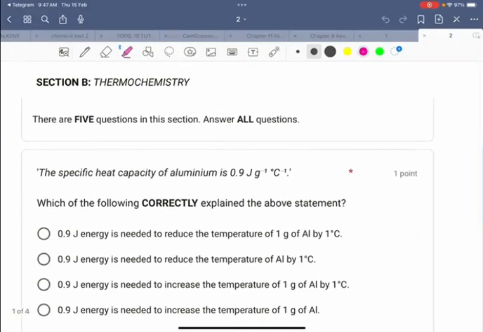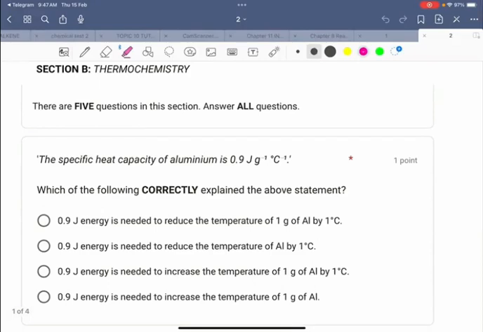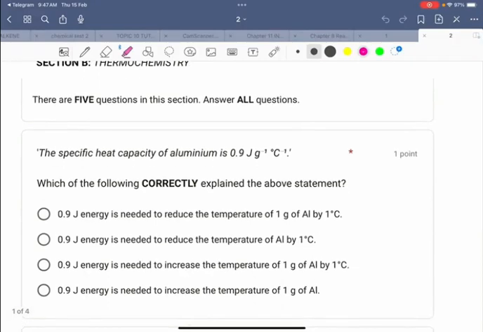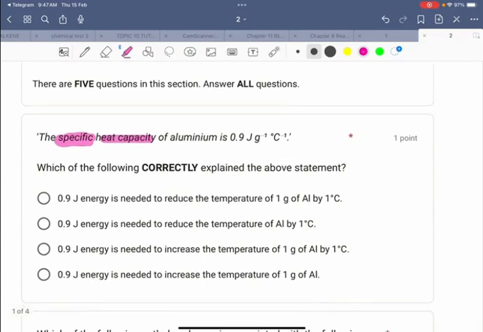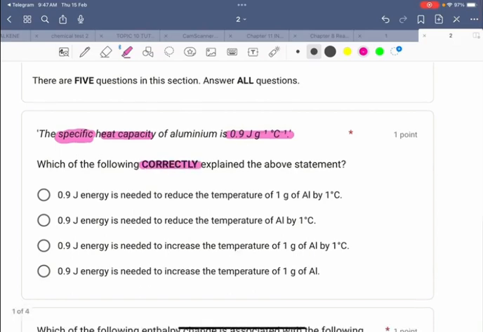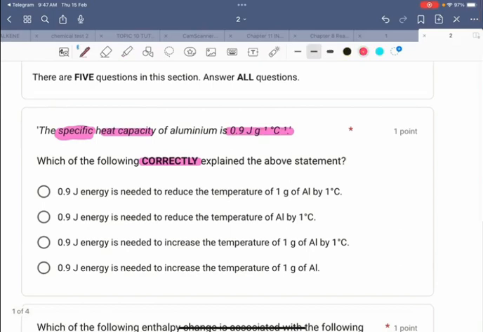Okay, we continue with section B, thermochemistry. There are also 5 questions in this section. We are still in pre-UPS 1. The specific heat capacity of aluminium is 0.9 joule per gram per degree Celsius. Which of the following correctly explains the above statement? So we have the unit joule per gram per degree Celsius.